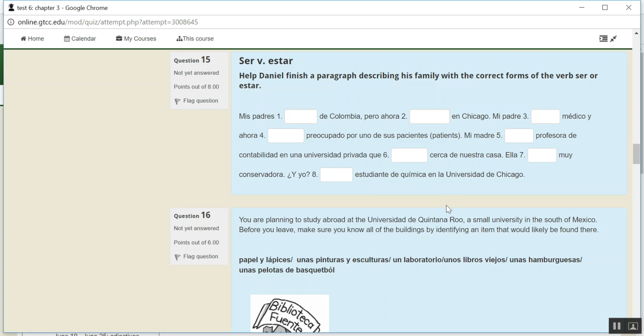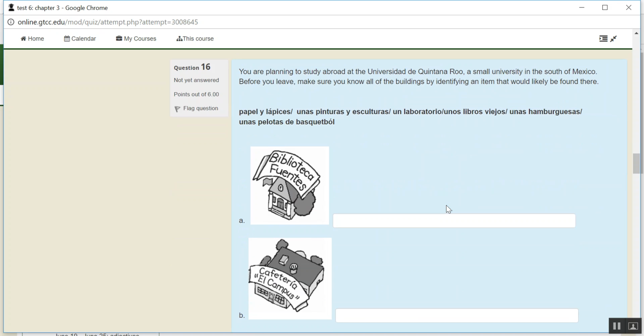So you read the paragraph, decide whether each blank would take ser or estar, and then conjugate it correctly. You're planning to study abroad at La Universidad de Quintana Roo, a small university in the south of Mexico. Before you leave, make sure you know all the buildings by identifying an item that would likely be found there.